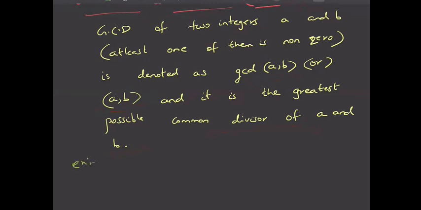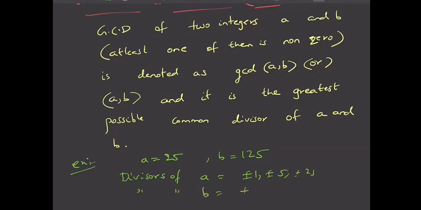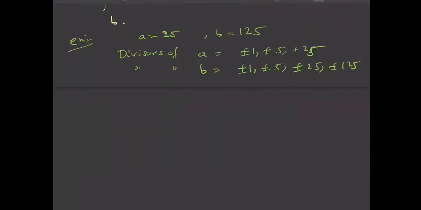So let us take an example. Say A is equal to 25 and B is equal to 125, then what is the greatest common divisor? Divisors of A we know are plus minus 1, plus minus 5, plus minus 25. And similarly, divisors of B are plus minus 1, plus minus 5, plus minus 25, and plus minus 125.